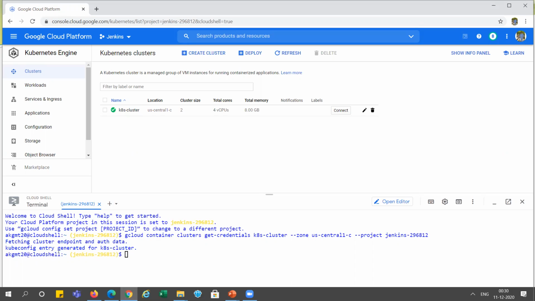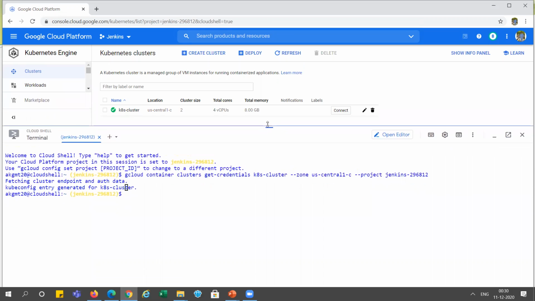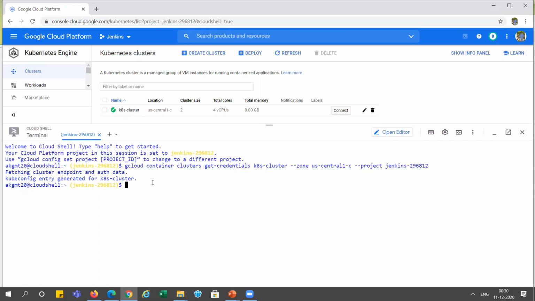You can see here, I'm just enlarging it. Now test the kubectl command over here, whether we can connect or not, right? kubectl get all, right? Let's check the cluster. You can see here this default cluster IP is ready, right?